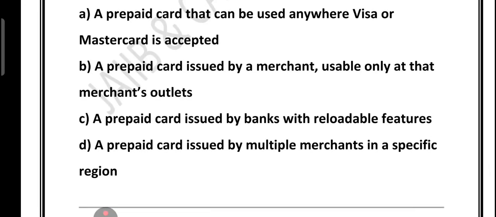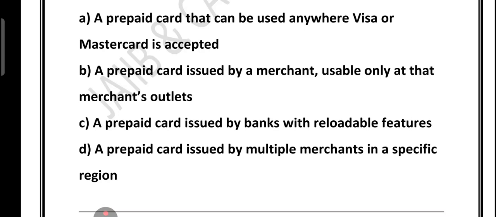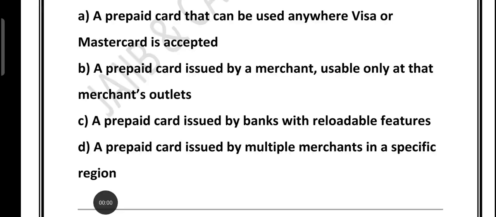Why? Because a closed loop prepaid card is issued by one specific merchant and can only be used at that merchant's store. For example, take the case of an Amazon gift card. You can only use it on Amazon, not Flipkart, not Myntra, right? Similarly, a Starbucks card can only work at a Starbucks outlet. So that is why they are called closed loop, right? Option C has the feature of reloadability, but the keyword closed loop is missing here. So option C is not correct.